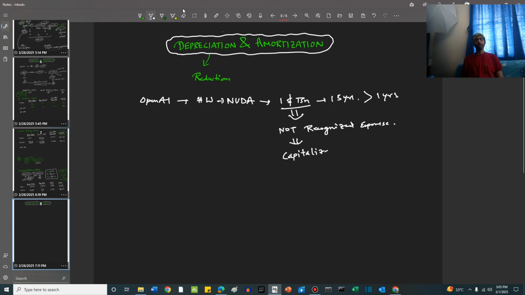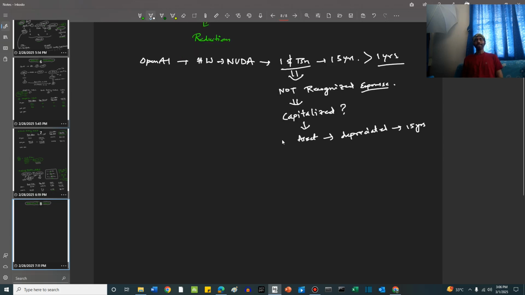What do we mean by capitalization? This basically means we have created an asset, and we are supposed to depreciate this asset over its shelf life. So this asset is going to be depreciated over its shelf life, which is 15 years. Why have we done this? Because its shelf life is greater than 1 year. If it was less than 1 year, we would have had to expense it, we would have had to recognize it as an expense. But we have not done that because the shelf life is very long term, 15 years. So we have capitalized it.